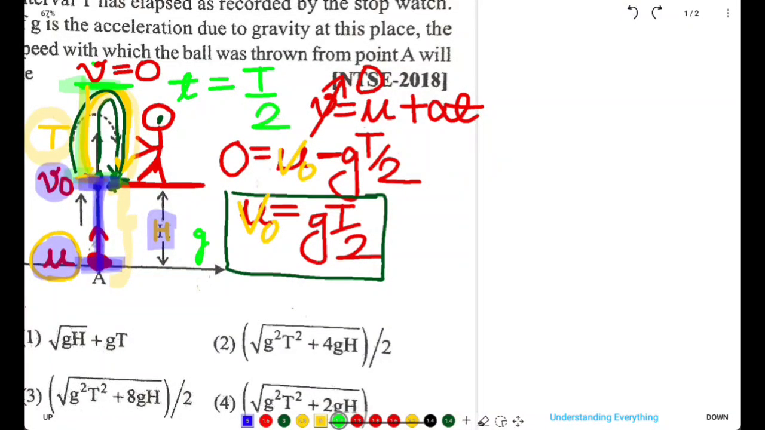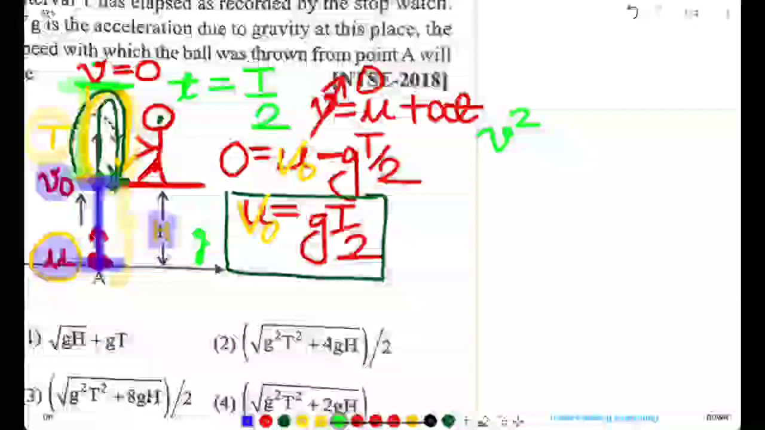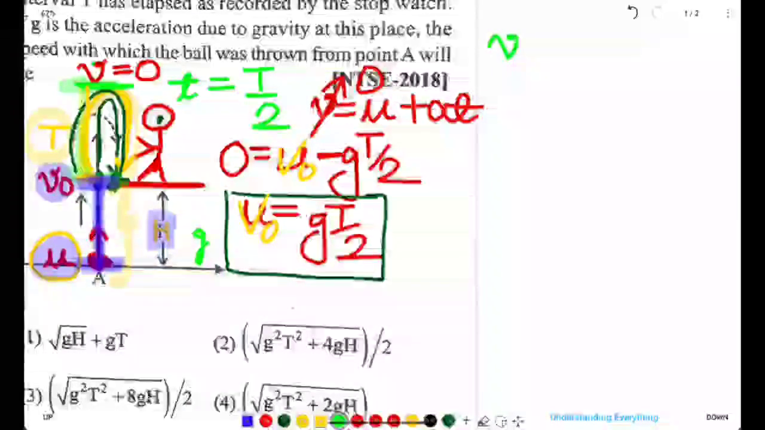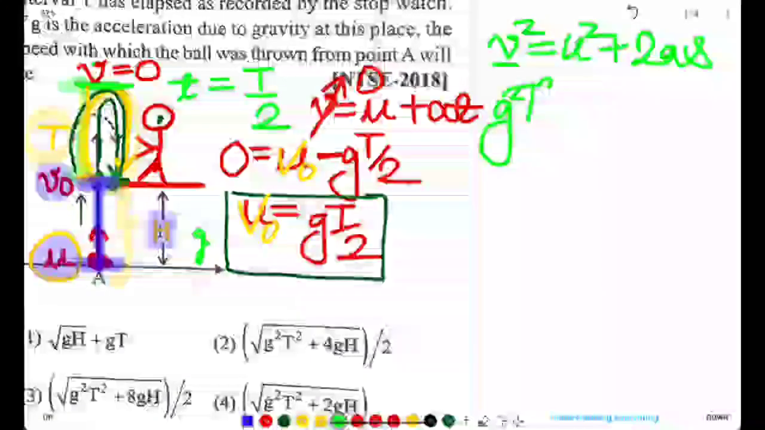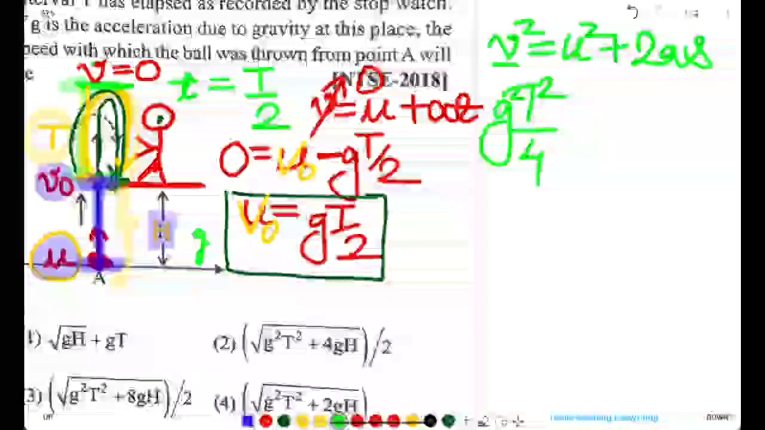if we apply the third equation of motion, we will get v square is equal to u square plus 2as. This is the third equation of motion. So final velocity is v naught. V naught squared, what is this v naught squared? It is g squared t squared by 4, isn't it?